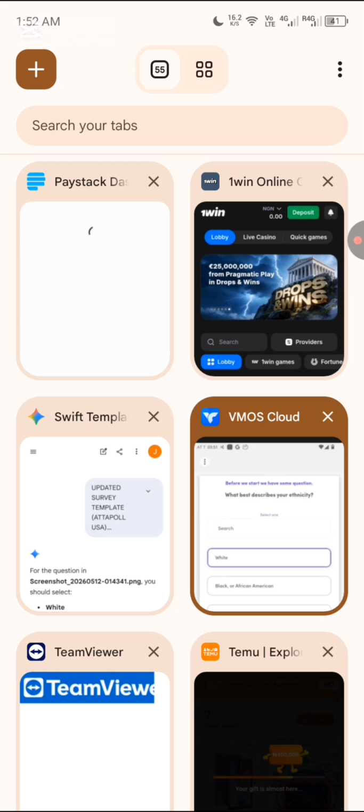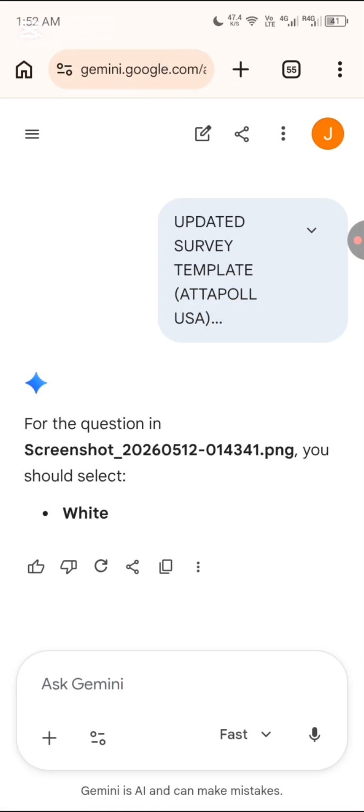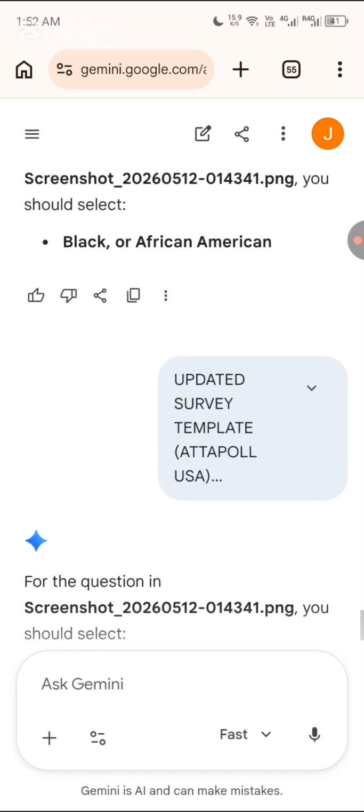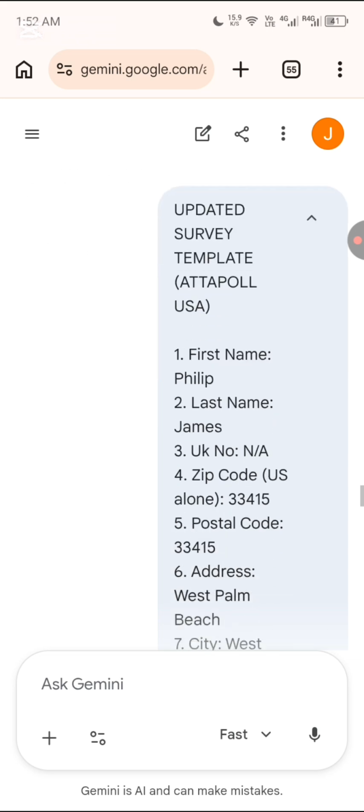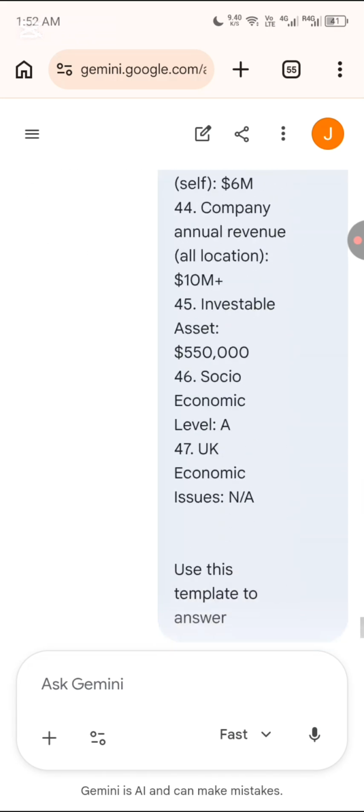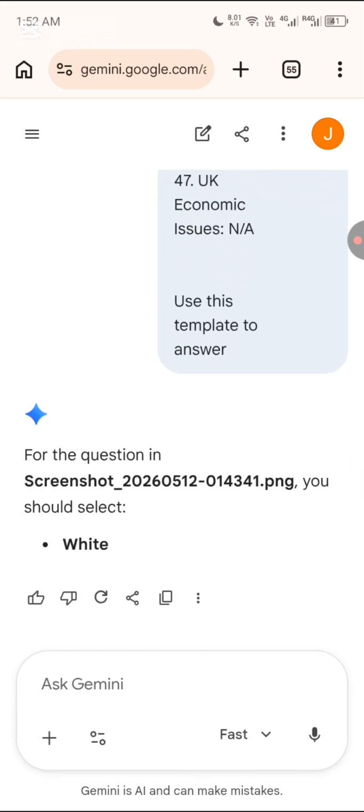Let me first drop the screenshots for my AI. So this is how to use my Gemini. See my templates. I'm doing this for the sake of you guys who are watching. Okay, this is my templates and all. This is my complete template. Use this template to answer.